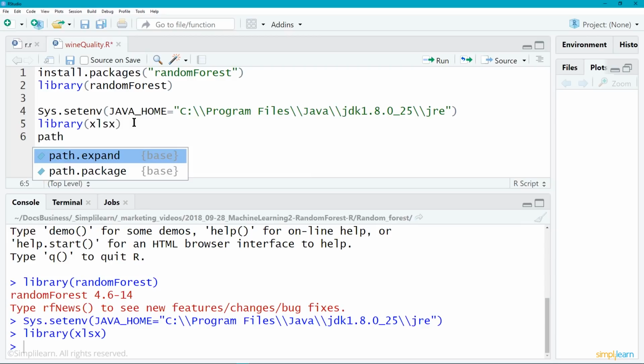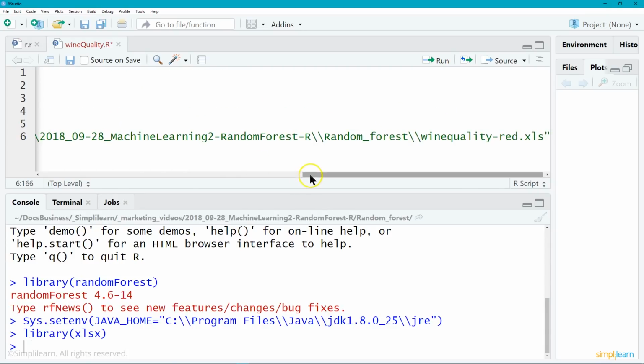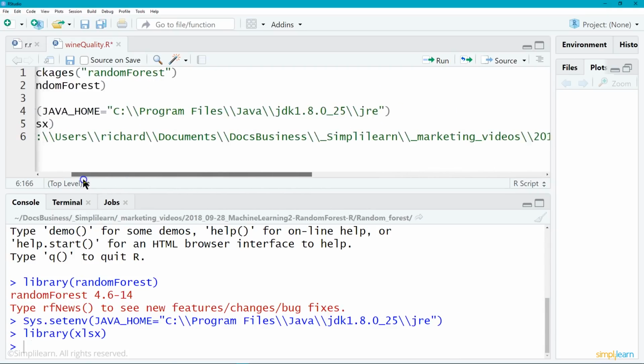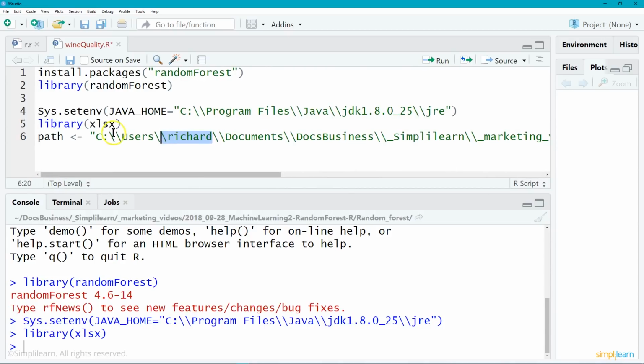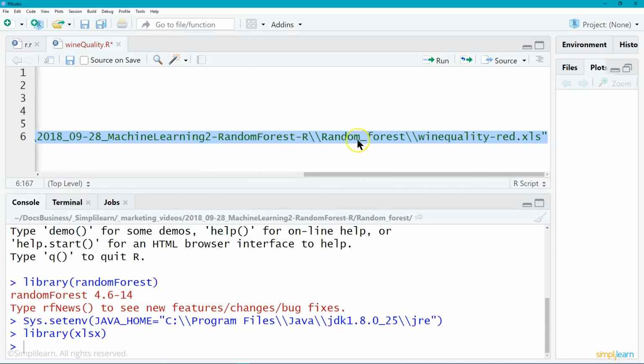Now let's go ahead and create a variable path. We're going to assign to variable path the location of our folder. This is a very lengthy one, so you'll have to copy and paste it off your computer. My name is Richard, and you can see it's under C:\Users\Richard\Documents\Docs\Business\Simplilearn\Marketing\Random Forest, and then the actual file, which is winequality-red.xls.